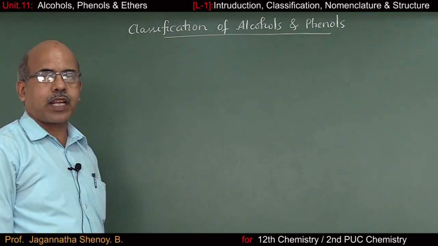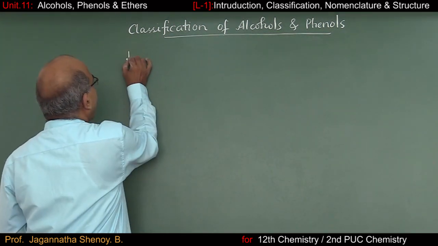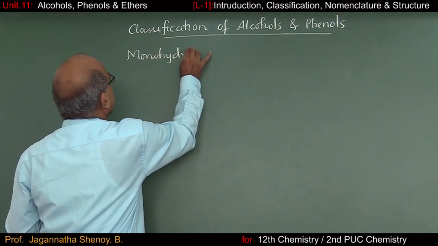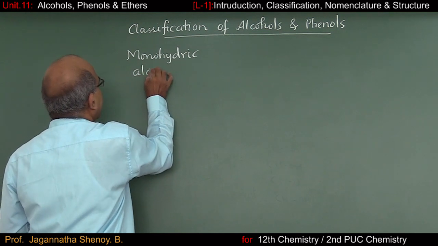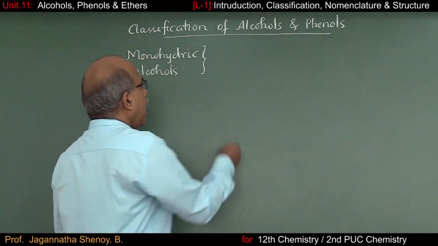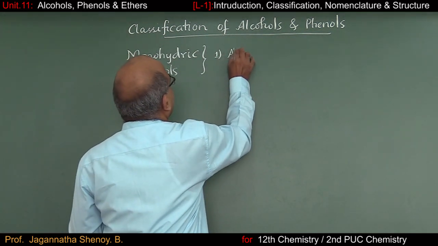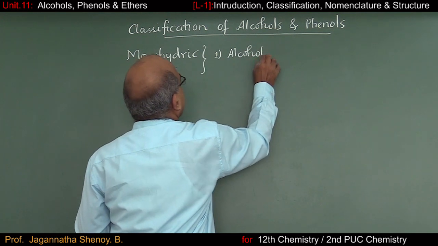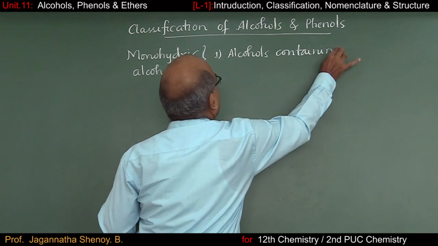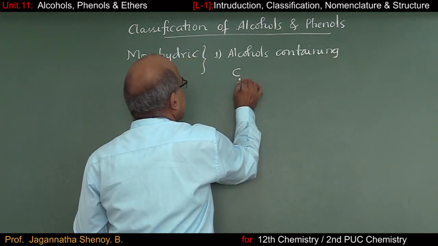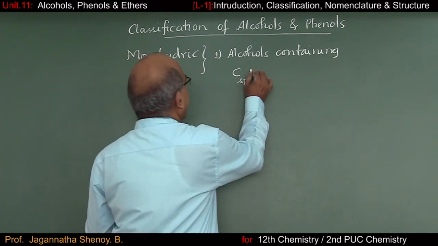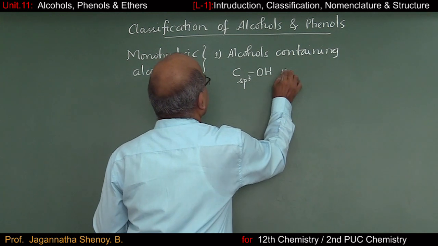Next, we shall go for classification of monohydric alcohols. Under monohydric alcohols, first we talk about alcohols containing a carbon atom that has undergone sp3 hybridization carrying an OH group.